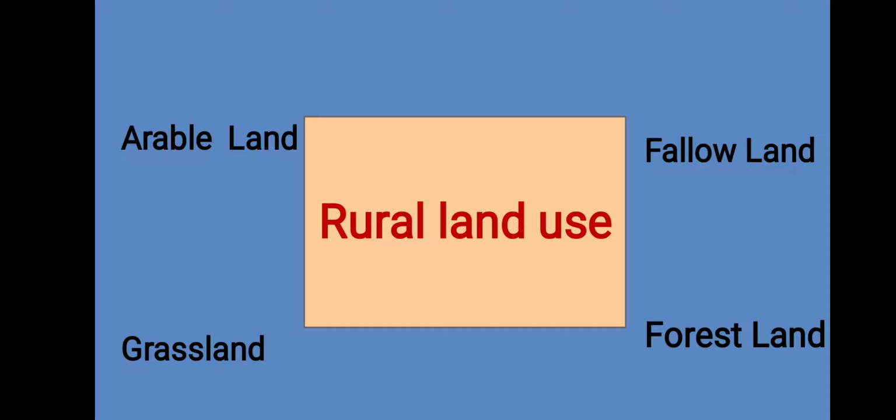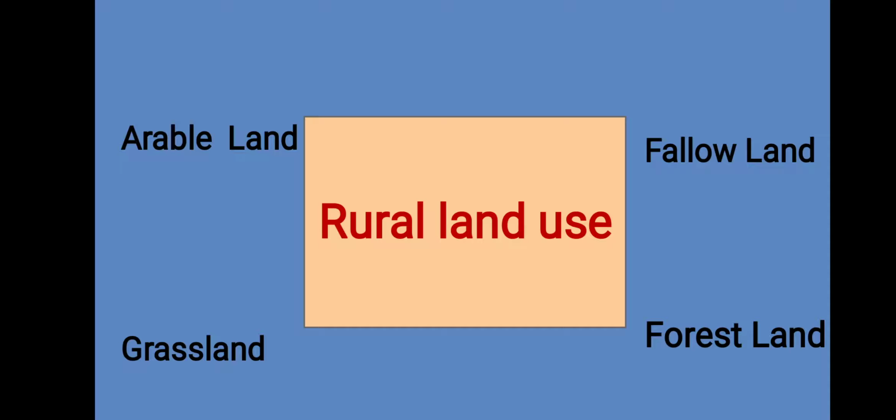Now the second one, the fallow land. This is agricultural land which is temporarily not in use. In order to improve the fertility, farmers do not use some part of the land for one or two seasons. This is not an unfertile land. It is fertile land, but it is not in use temporarily. Why?